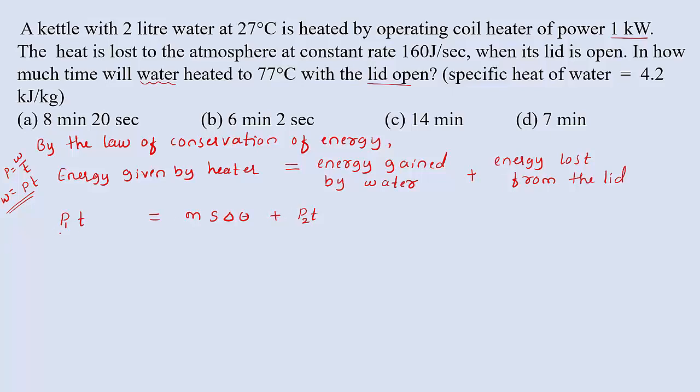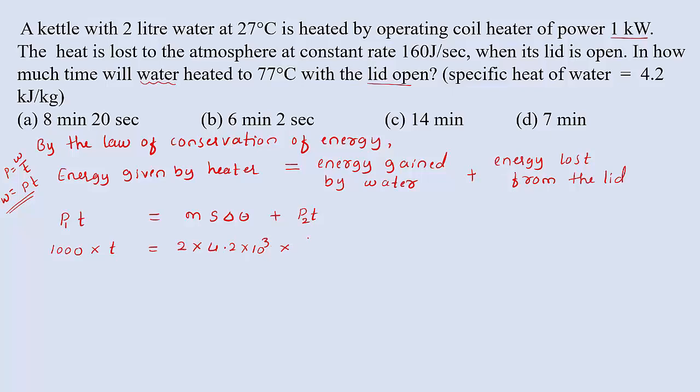Let us substitute the values. So power given by the heater, that is 1 kilowatt. 1 kilowatt means 1000 watt into time T. Here mass is given, that is 2 liter, 2 kg. Specific heat capacity of water is given 4.2 into 10 raised to 3 or 4200 joule into delta theta.